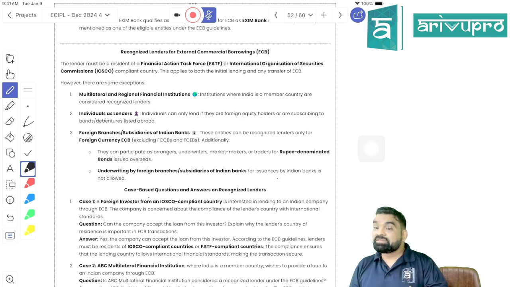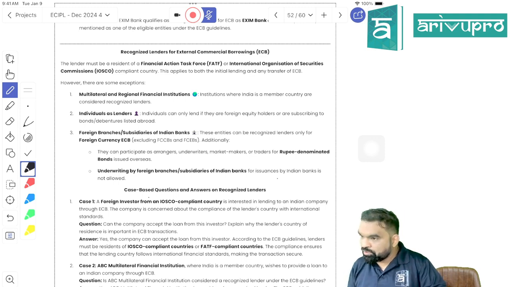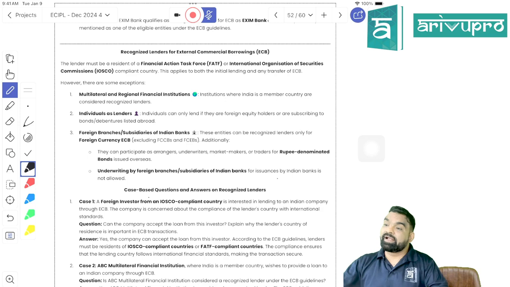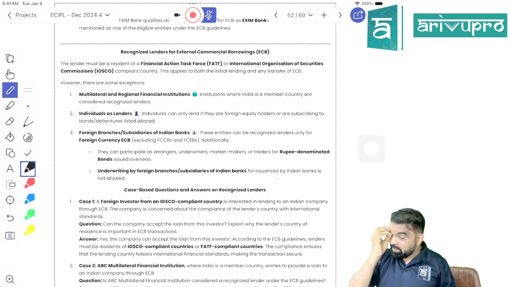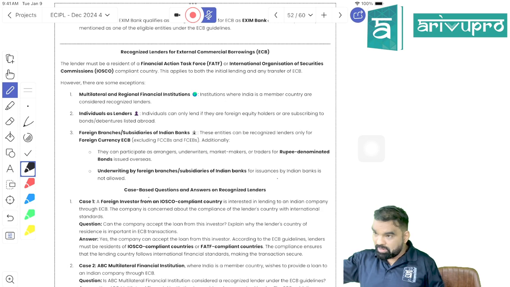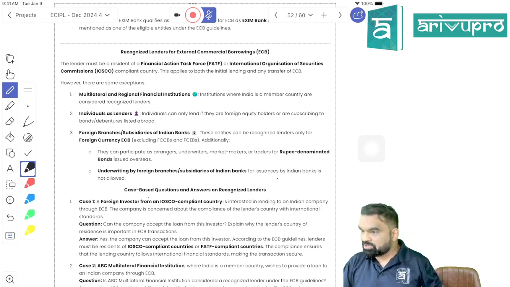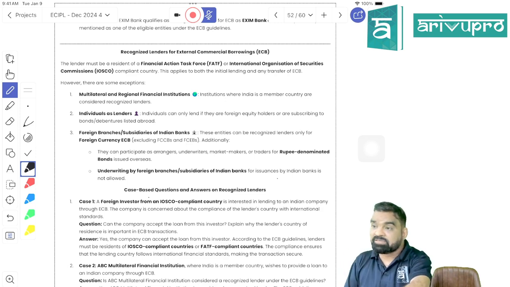And the third one is foreign branch of an Indian bank. Foreign branch of an Indian bank, but they can lend you only in foreign exchange. Either they can act as an arranger of loan for you, or they can act as an underwriter of your public issue of debenture. How can they act, beta? The Indian bank branch located overseas can also extend you foreign exchange ECB, not Indian currencies.